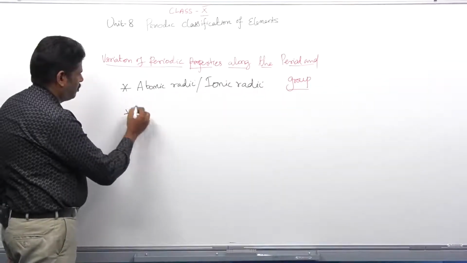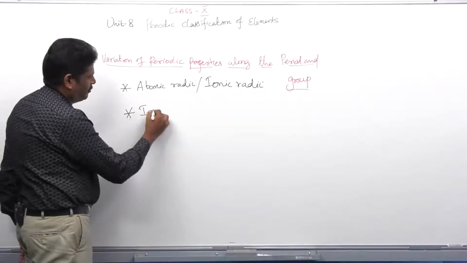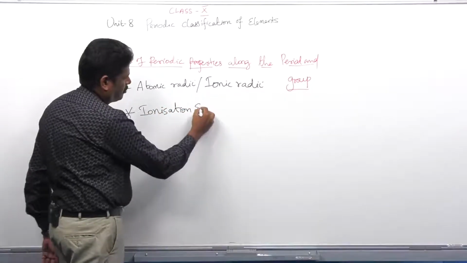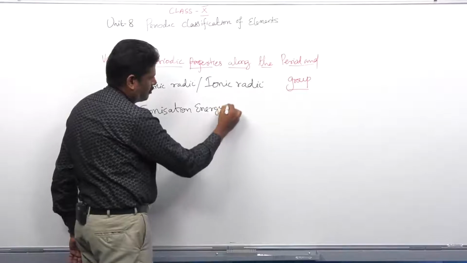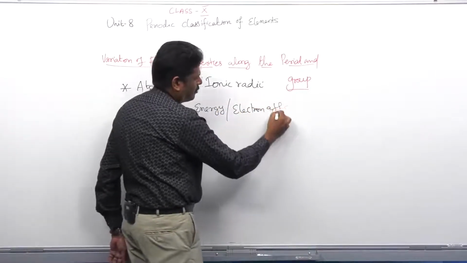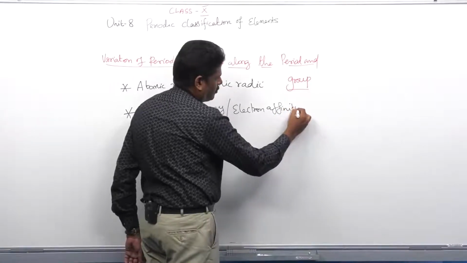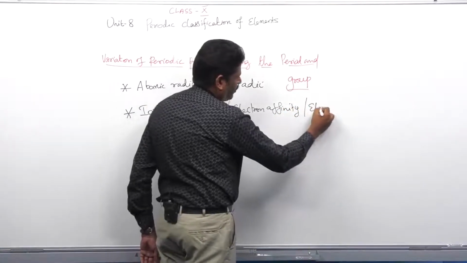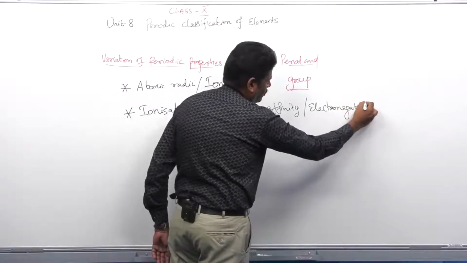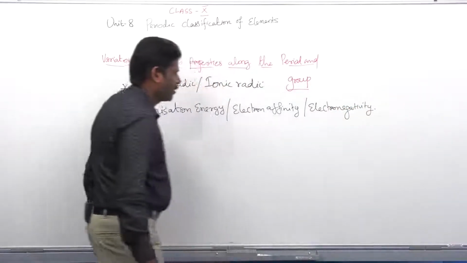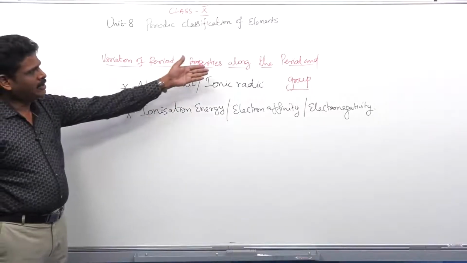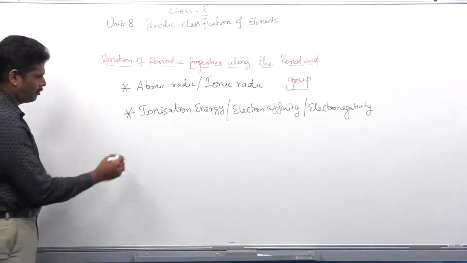Next we will see ionization energy, electron affinity, and electronegativity. How these periodic properties vary along the period and group we are going to discuss now.